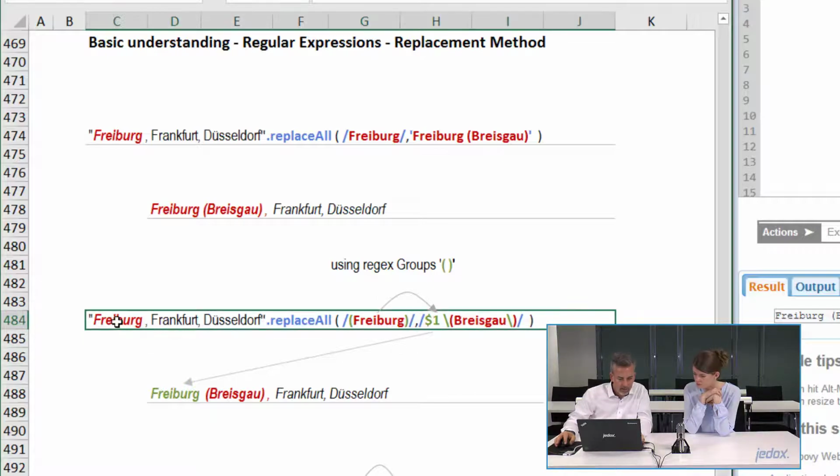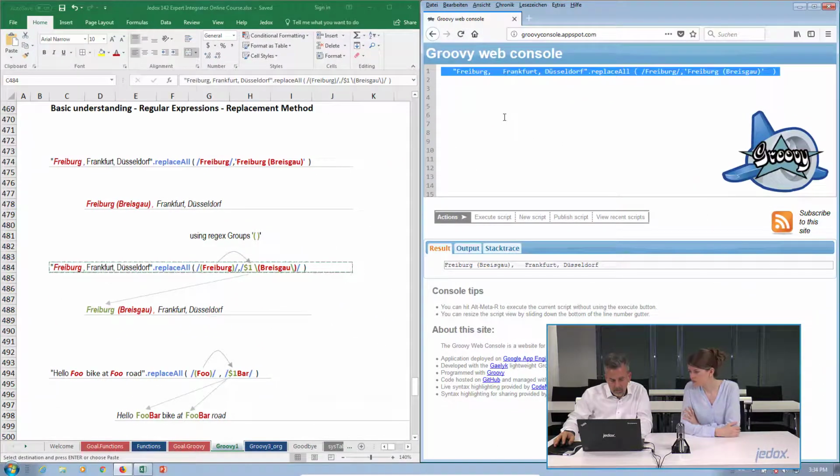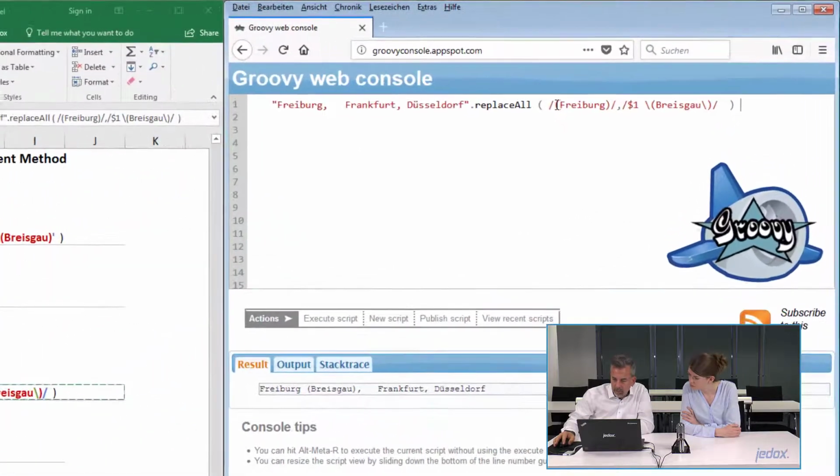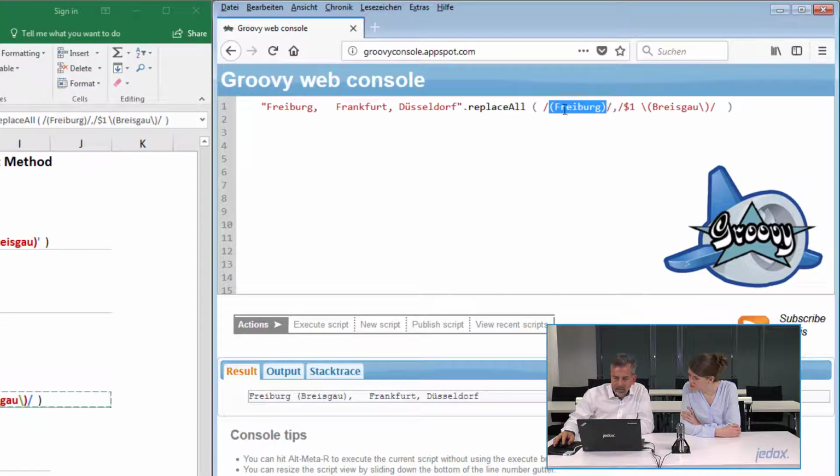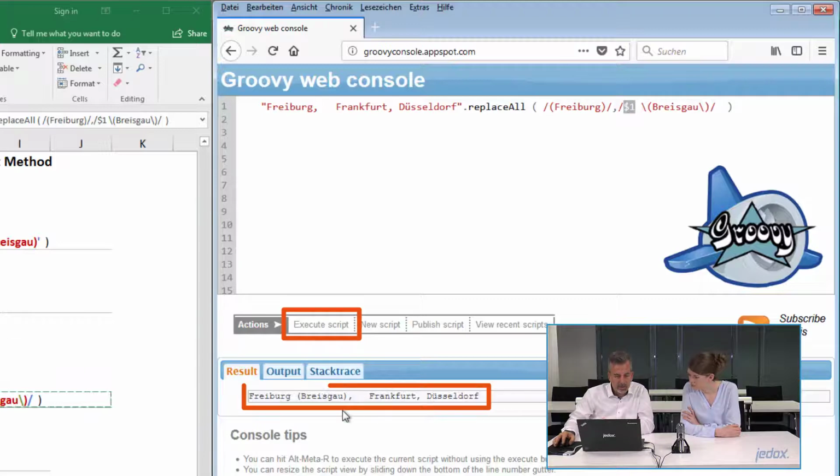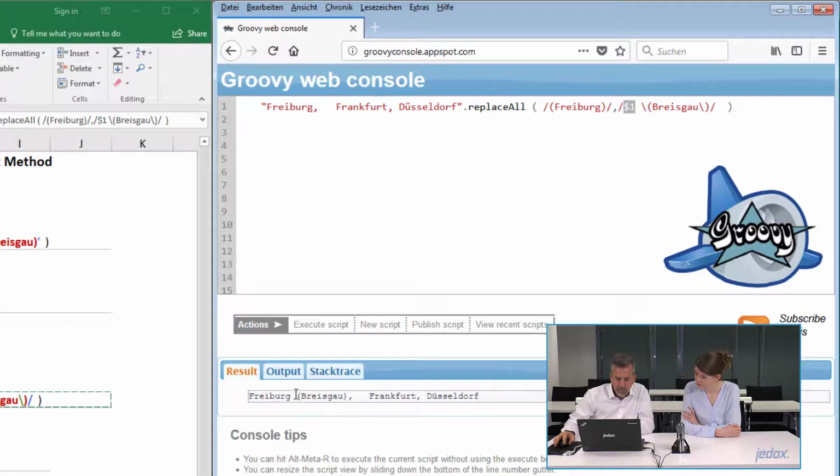Let's take a look in our Groovy console. So we have the parentheses here as the grouping information, and then here we have the escaped characters for the parentheses, and we have the dollar sign as the back reference to our captured information in the group. Both parameters are slashy strings. We execute, and you see it's actually the same result. We have Freiburg Breisgau.